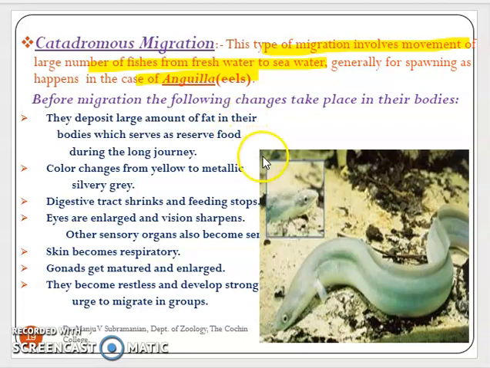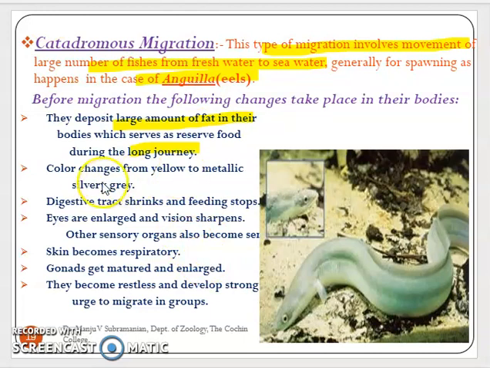Before migration, the following changes take place in these eels. They deposit a large amount of fat in their body, which serves as reserve food during the long journey. Sometimes it takes months to reach the spawning ground, so they store reserve fat in the body.